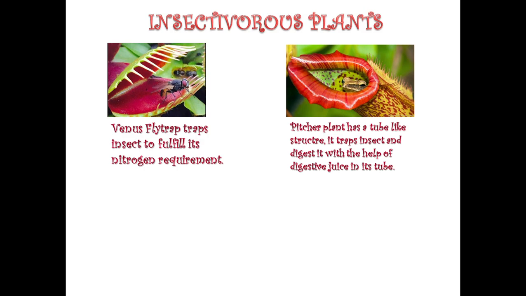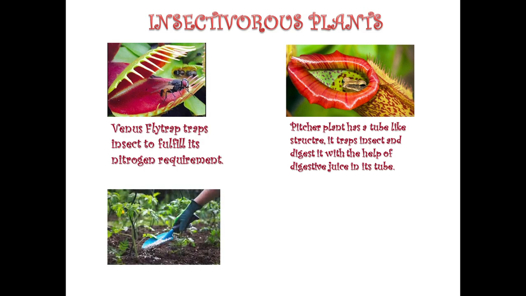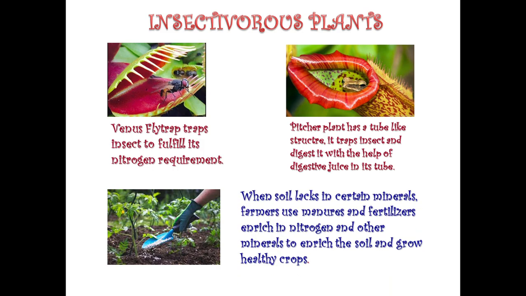So they take soluble nitrogen to fulfill their requirement. Now there are some plants which do not have rhizobium bacteria, don't have the feature of taking insects from the environment. So we have to pour manures and fertilizers in the soil so that they can be enriched in nitrogen and minerals and grow healthy crops.